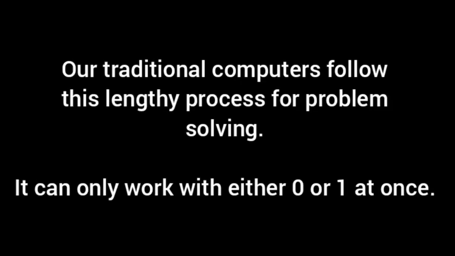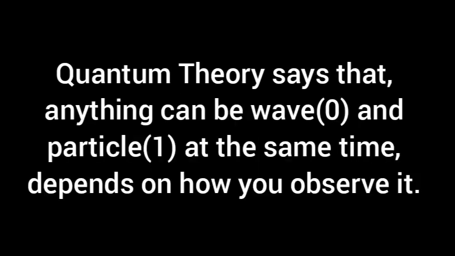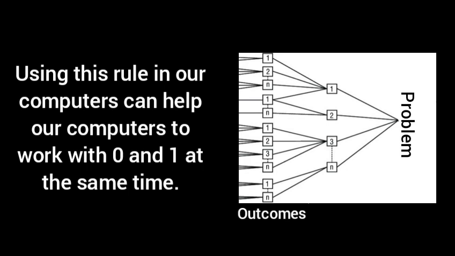Now this was the process of our traditional computers for problem solving. It can only work with either 0 or 1 at once. But, as you saw, quantum theory says that anything can be wave and particle at the same time. The decision is yours. So if we use this rule in our computers, we can work with 0 and 1 at the same time, and can obtain the maximum number of outcomes in shorter time.